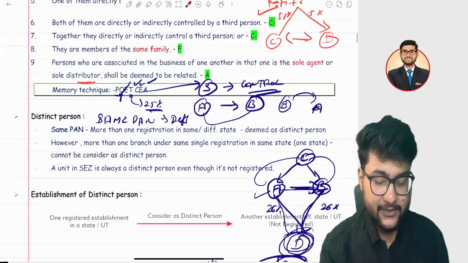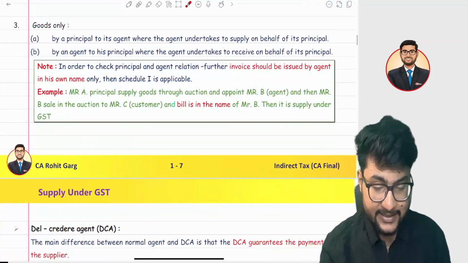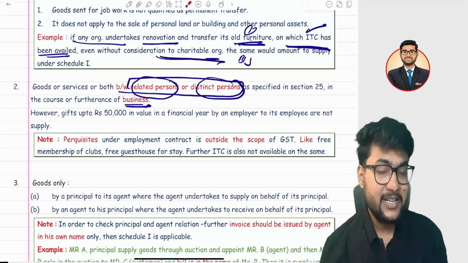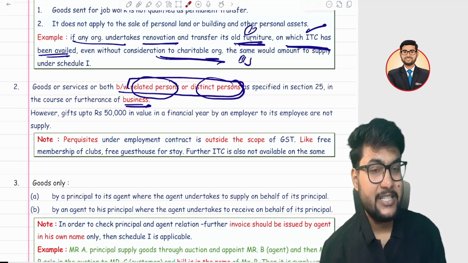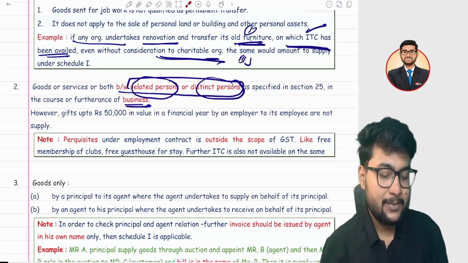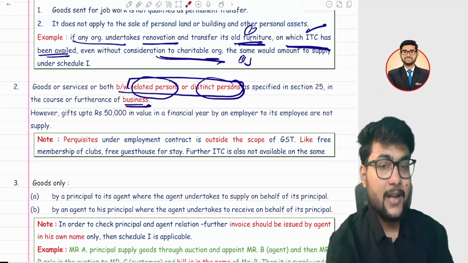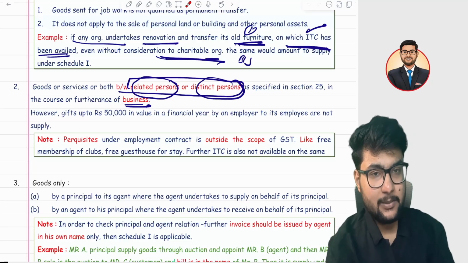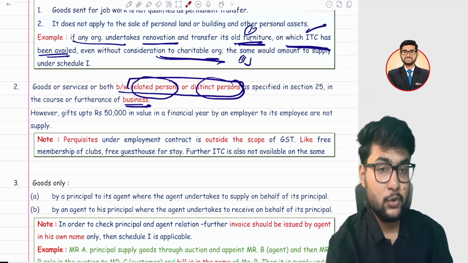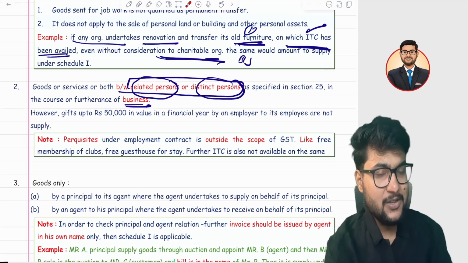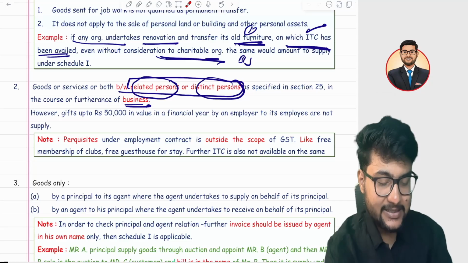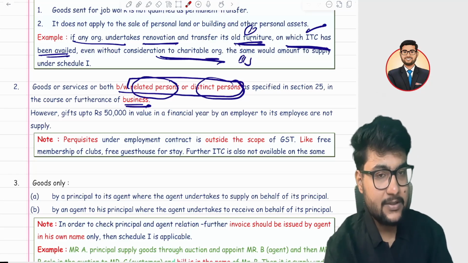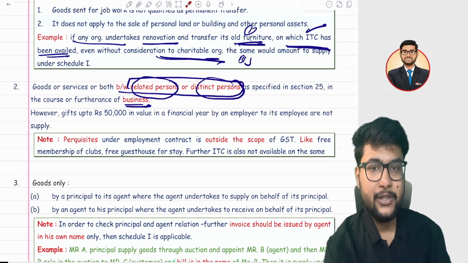Now the second point is very easy for you. The second point simply says that any transaction between a related person and a distinct person must be in the nature of a business. The business is very important here. Anything which is not in the nature of a business, and anything you are supplying free of cost... Suppose I have two branches, one in Tamil Nadu and another in Karnataka, and I am supplying some goods to another branch free of cost. Even though I am transferring free of cost, it is in the nature of a business. Hence, it is considered a distinct person transaction in the nature of a business, so it is a supply under Schedule 1. I hope it is clear.